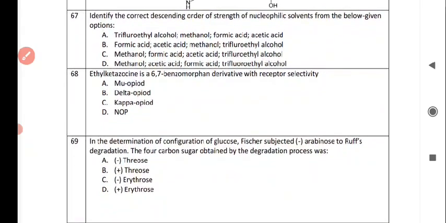The next question is identify the correct descending order of strength of nucleophilic solvents from the below given options, and the correct answer is option D, first methanol, then acetic acid, then formic acid, then trifluoroethyl alcohol. Next question is ethyl ketocyclazocine is a 6,7 benzomorphin derivative with receptor selectivity. So the correct answer for this question is option number C, opioid.